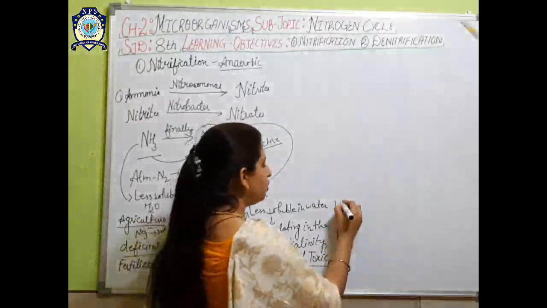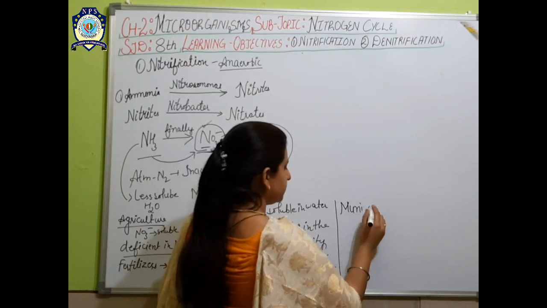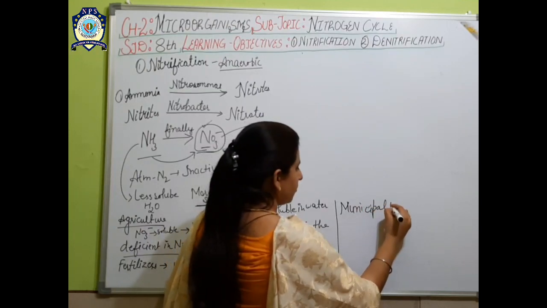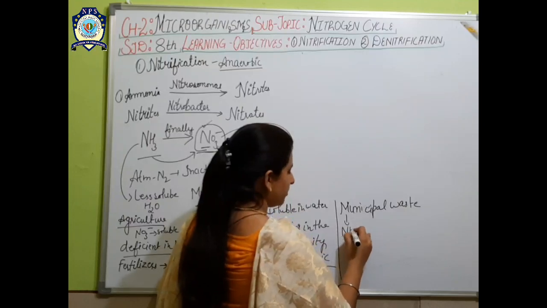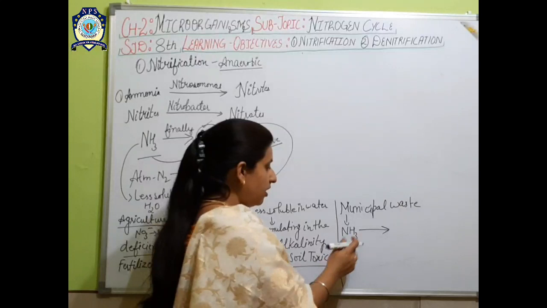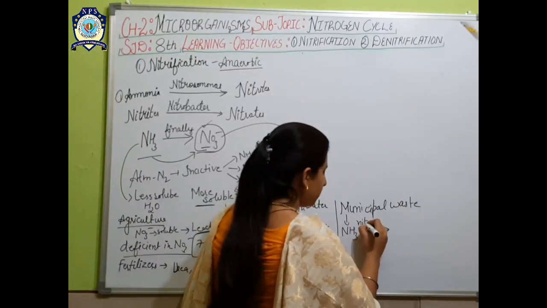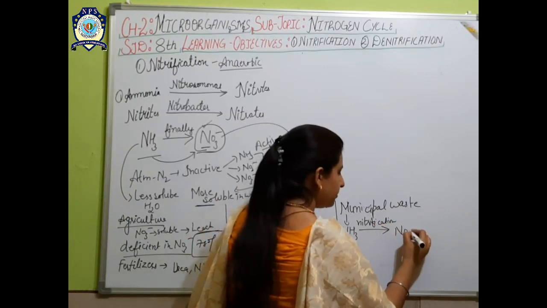How? Our municipal waste. Our municipal waste has ammonia in it, and if we treat this ammonia by the nitrification process, this ammonia will change into nitrate.